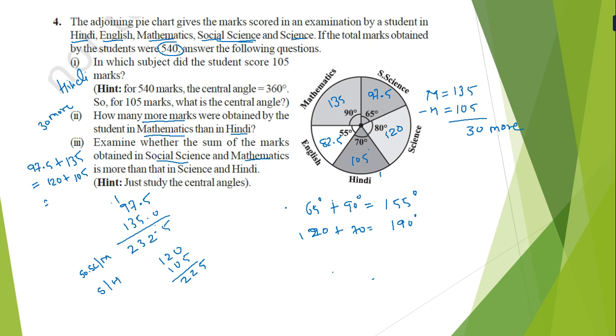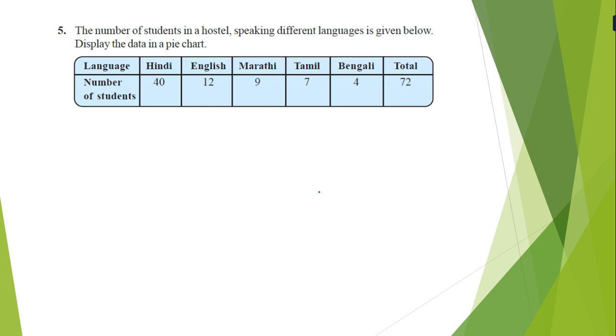So here social science is 65, and mathematics is 130, that is 90. The question is to justify it. So yes, the sum of marks of social science and maths is more: here 232.5 and here 225. The sum of marks of science and Hindi is 225 and social science and maths is 232. Now the last question is remaining. Afterward we have completed this exercise, you have to complete it in your notebook.